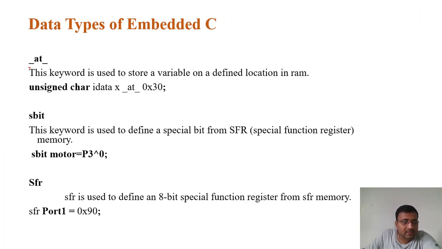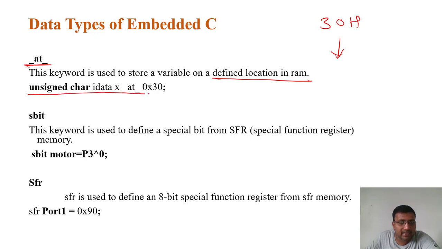Also, the _at_ keyword is used to store a variable at a defined memory location in RAM. For example, if you want to store variables at memory addresses from 30h onwards, we can write it like this: unsigned char idata x _at_ 0x30.